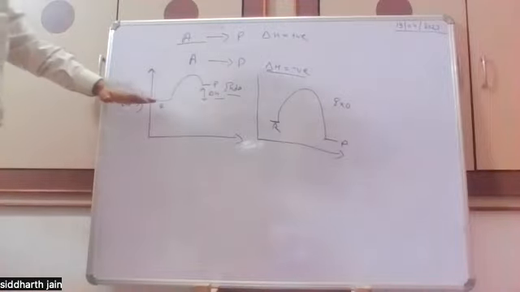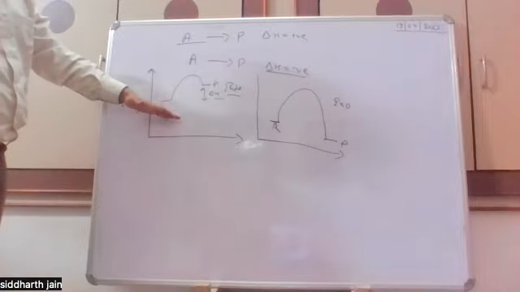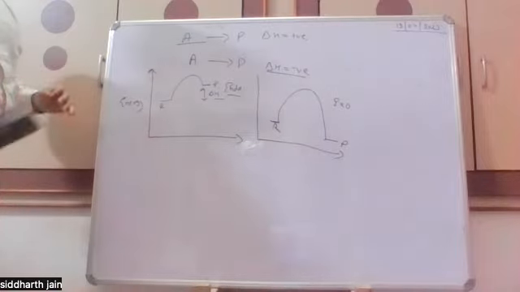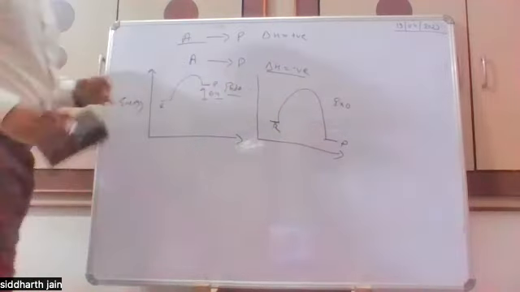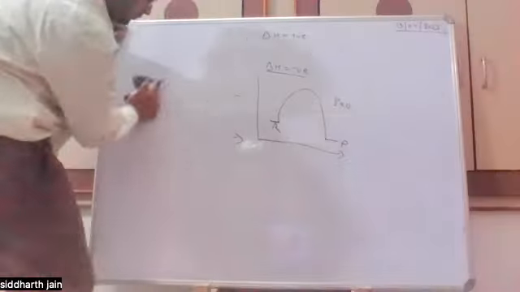If we are required to supply heat in the energy diagram, or the energy of the products is much higher than the energy of the reactants, then it is endothermic, and if the energy of the products is lower than the energy of the reactants, then it is exothermic. Yes, good. What is the difference between steady state approximation and equilibrium approximation? Yes.